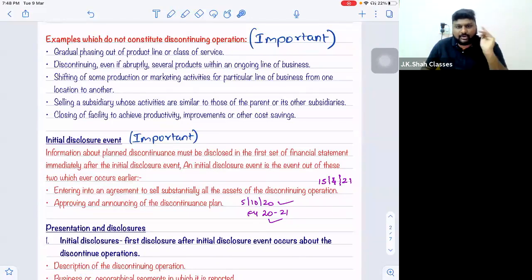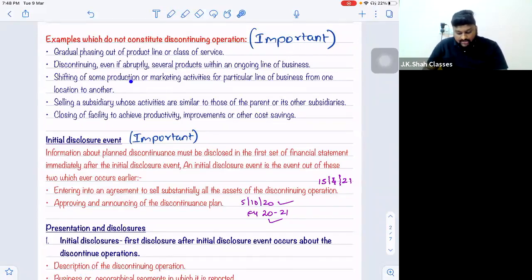So other Maggi products were going on. Only noodles was banned because it had a lot of lead content. So this is one example of discontinuing, even if abruptly, some of the products. When you discontinue that product, it doesn't mean that the entire segment is discontinued. So it is not a discontinuing operation. Then point number C.